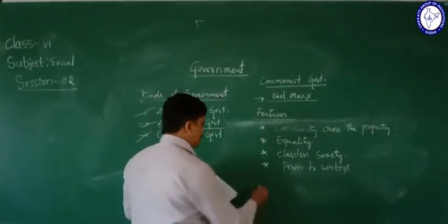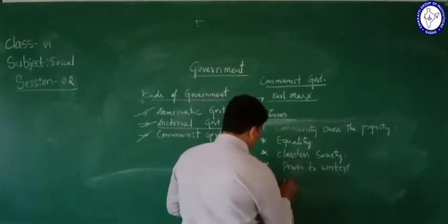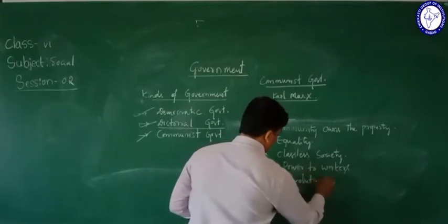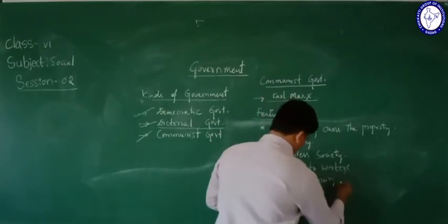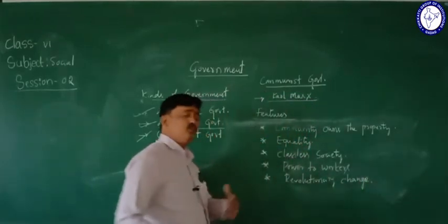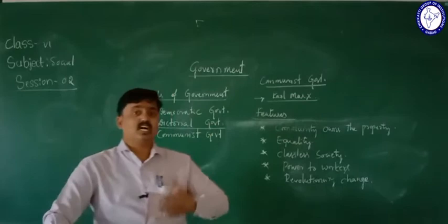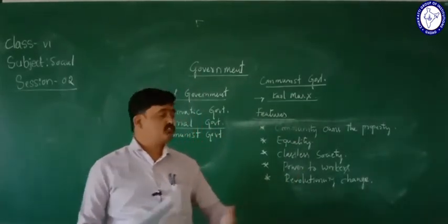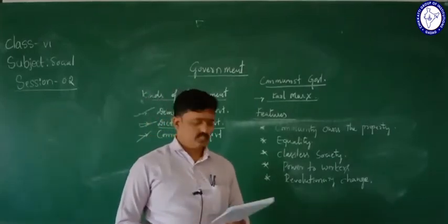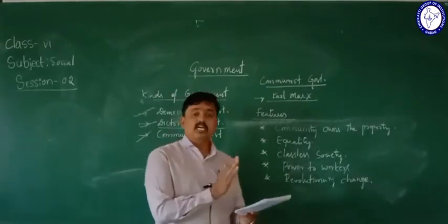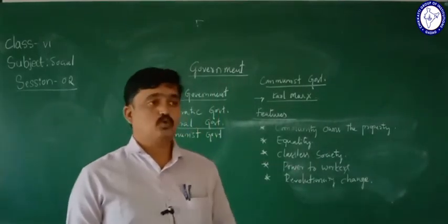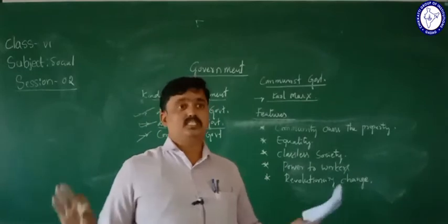The one more is here revolutionary change. What is this revolutionary change? Revolutionary means Krantikari Badalavane. Here the equal political, economical and social benefits are given to everyone equally.